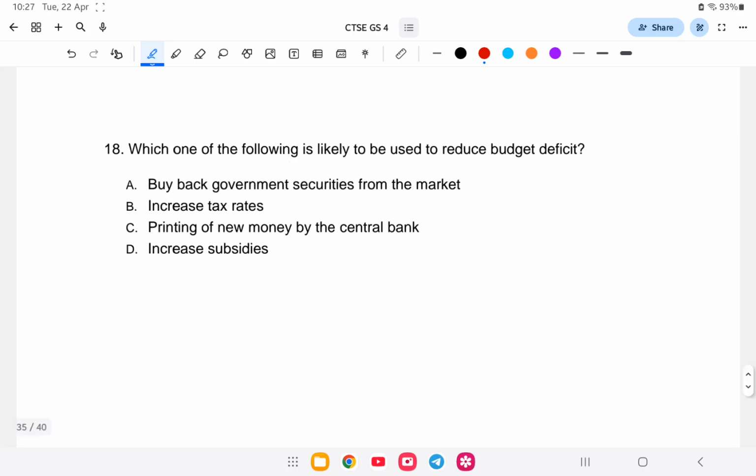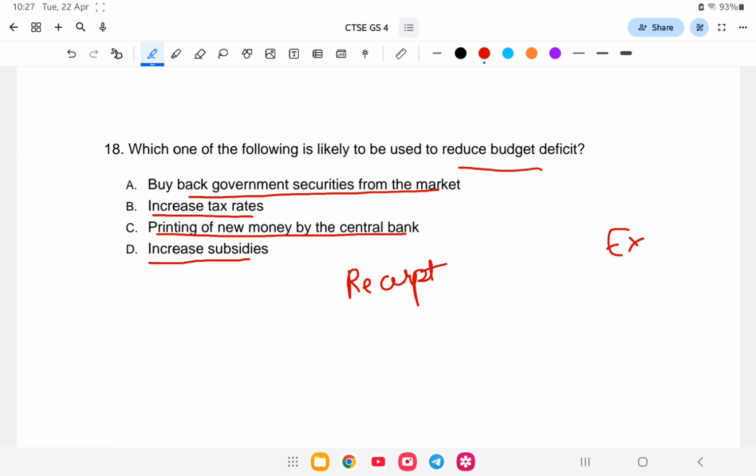Next question. Which one of the following is likely to reduce the budget deficit? Is it A, buy back government securities from the market, B, increase tax rate, C, printing new money by the central bank, or D, increase subsidies? So budget deficit is, for example, receipt and expenditure. Suppose the tax collected is 20,000 crore for the India government and expenditure is 22,000 crore.